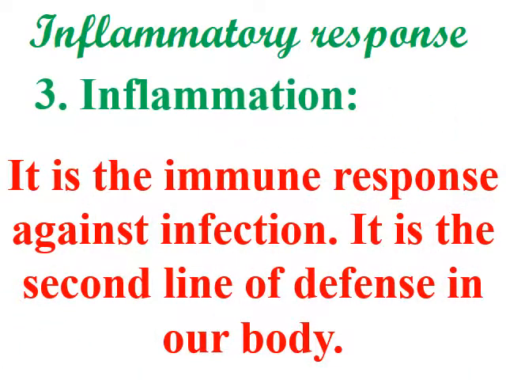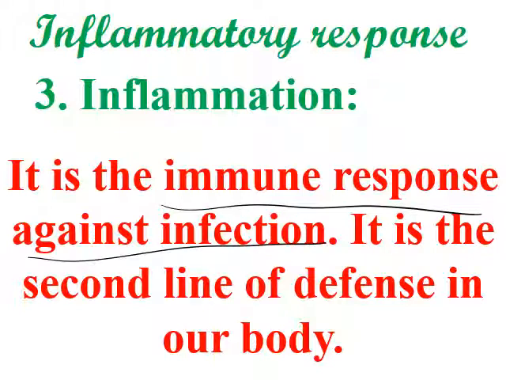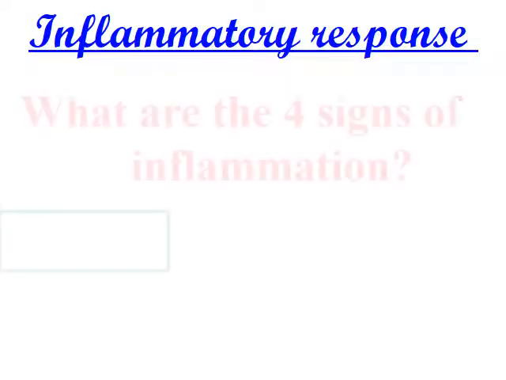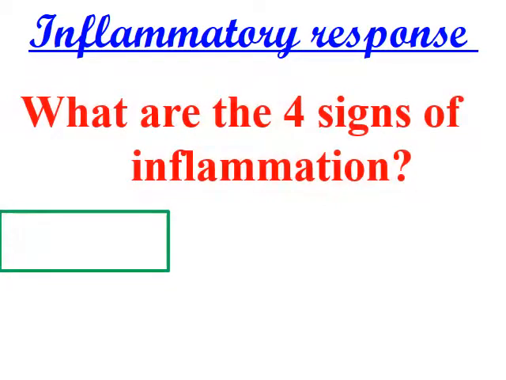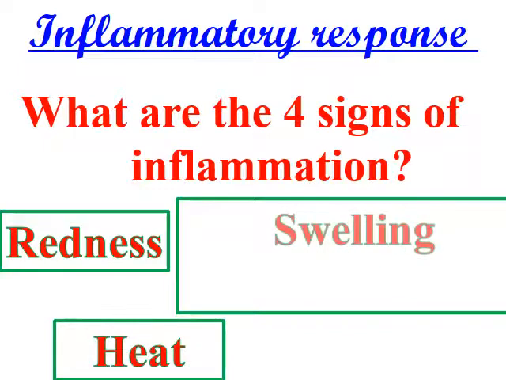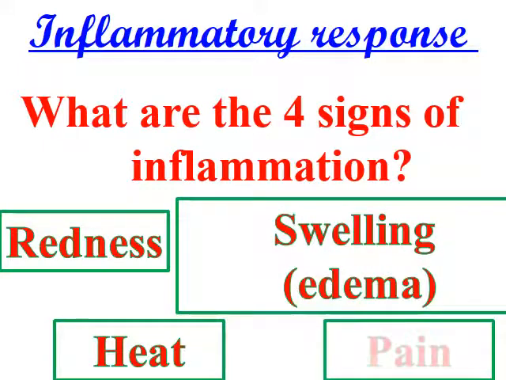Inflammatory response or inflammation is the immune response against infection. This is the second line of defense. Whenever we have inflammation, the first line of defense is broken, and here we have the second line of defense. What are the four signs of inflammation? First, we have redness, heat, edema, which is called swelling, and finally we have pain.